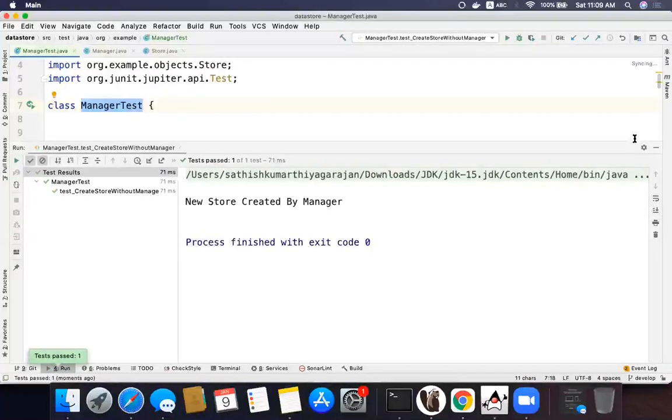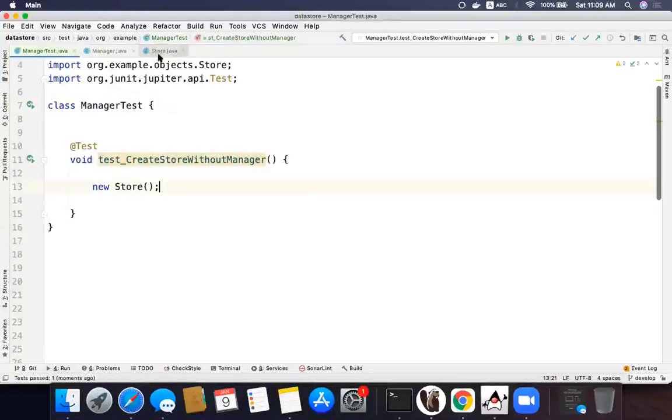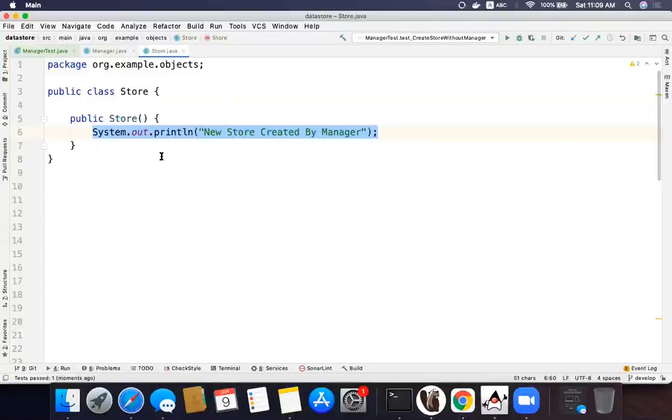Let me put one of the possible solutions that I have. In case the store knows who is creating it, then the store can say, no, you are not the right person to create it, and I will not allow you. I want to put that check here.